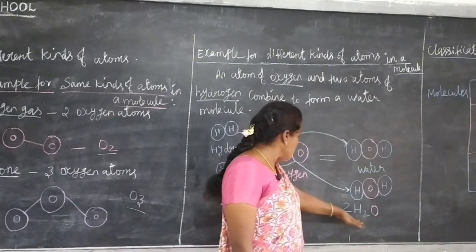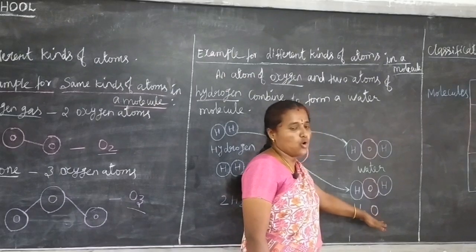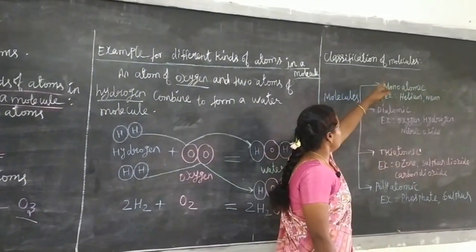What is the chemical formula for water? H2O.